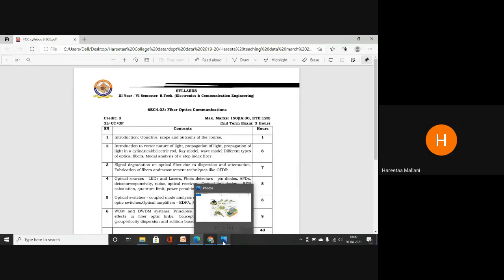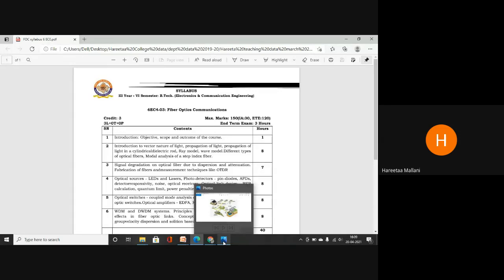And what is fiber optics nowadays? It's a very common terminology. Using optical fiber, we are using it in day-to-day life for communication. Right now the most enhanced network is Jio Fiber. By the name we know that they are using fiber.